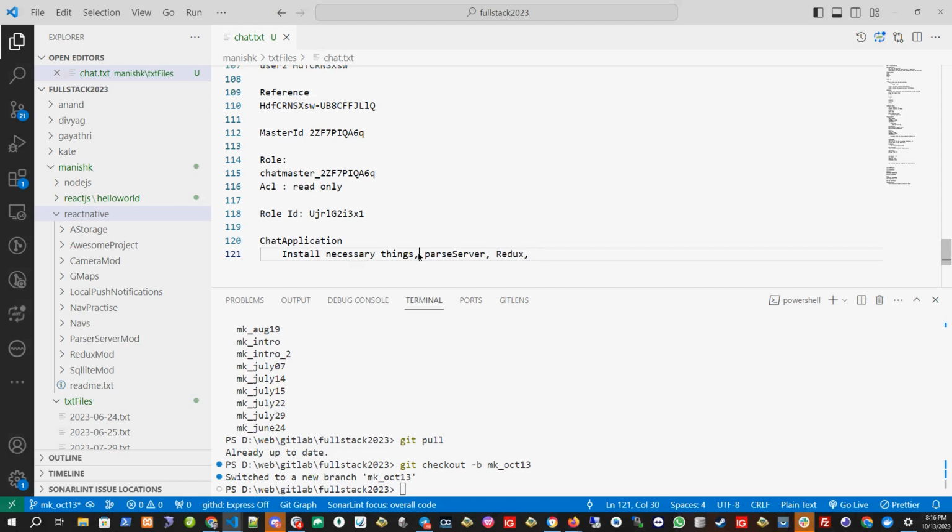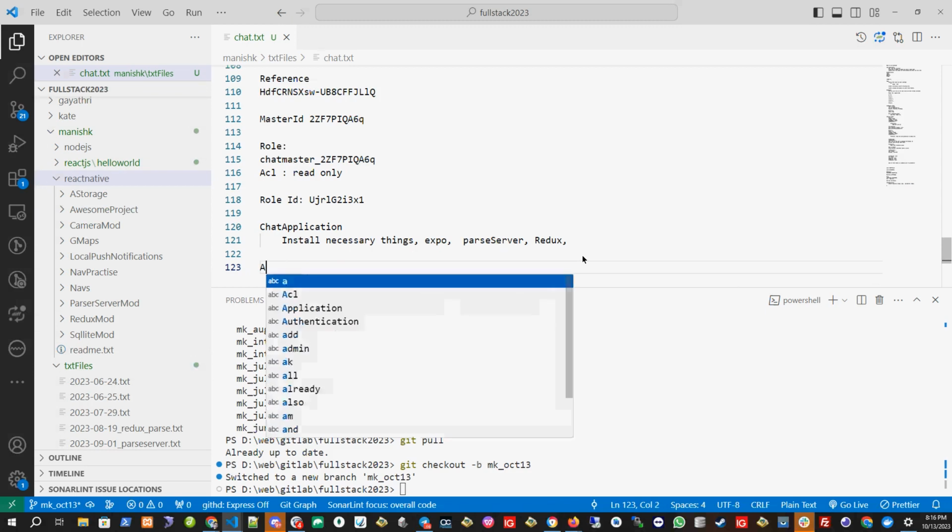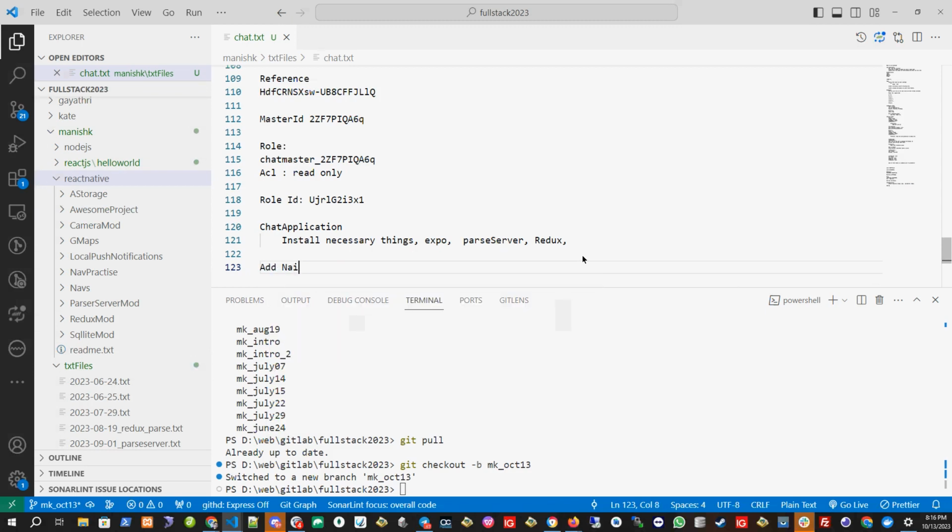How to install Expo? We have already done a lot of projects. You can refer to my old video or go through your old project if you forget. Maybe in the README it is written how to do it. Then install Parse Server, install Redux, and add the navigation which we have already done. And create the pages login, logout. If you forgot, just go through the videos and do it again.